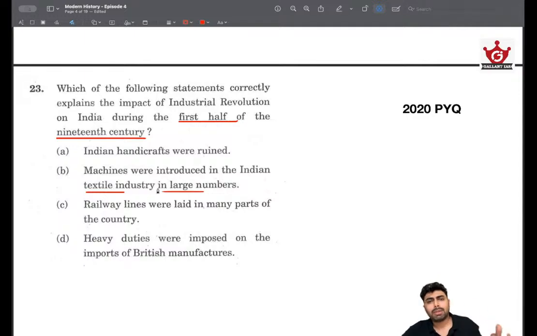And especially India was not the manufacturing center. Britain was the manufacturing center. India was the raw material supplier. So if you keep that in mind, we know that this didn't really happen.